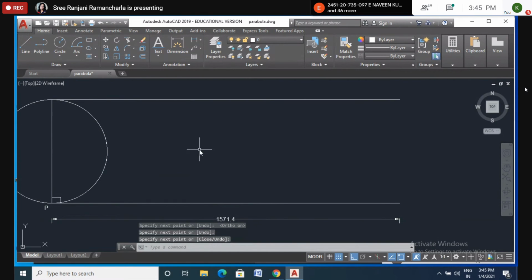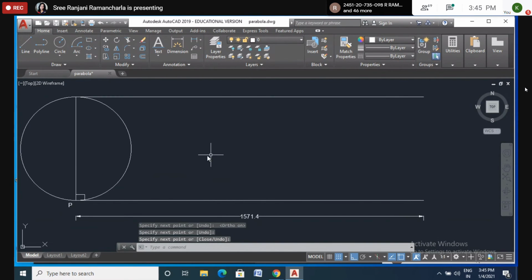Can you see on the screen now? Now after drawing pi d, that is the circumference of the circle, that is the path of one cycle, one rotation of the wheel. Now above that, draw one more line that should be parallel to this horizontal line.